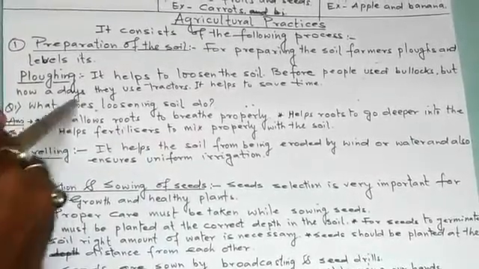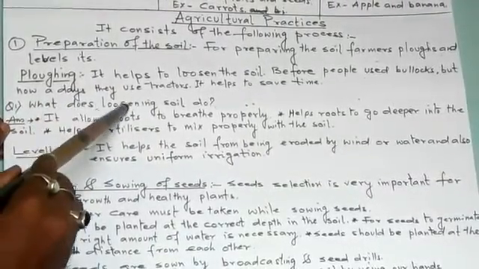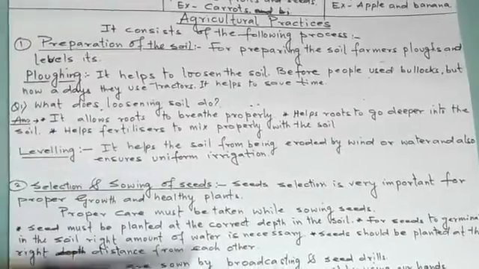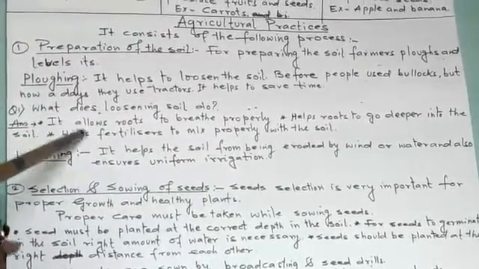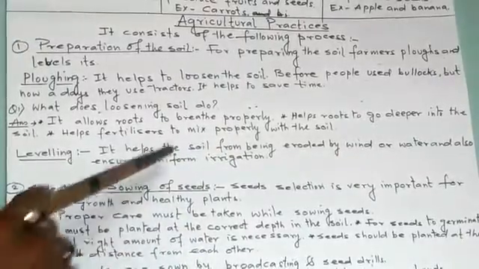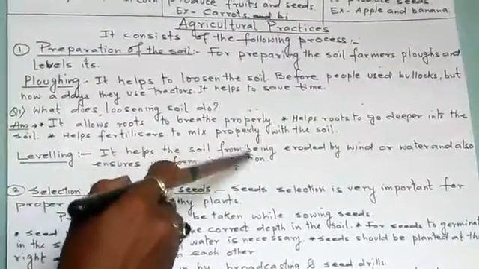Now the question comes: what does loosening the soil do? First, the loosened soil allows the roots to breathe properly.